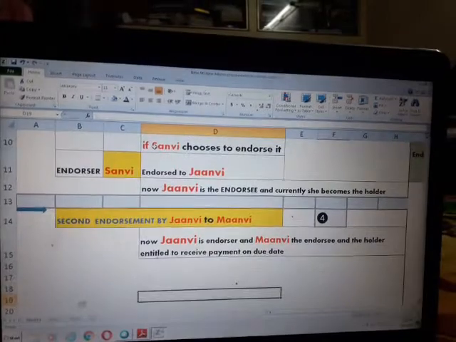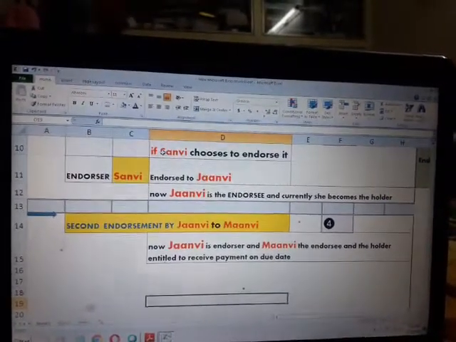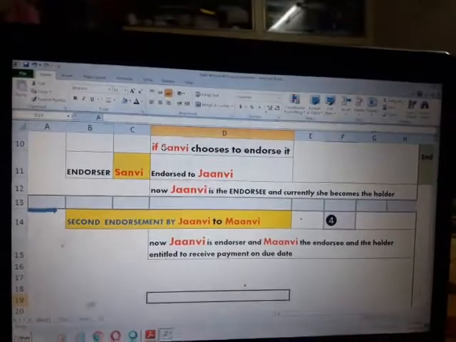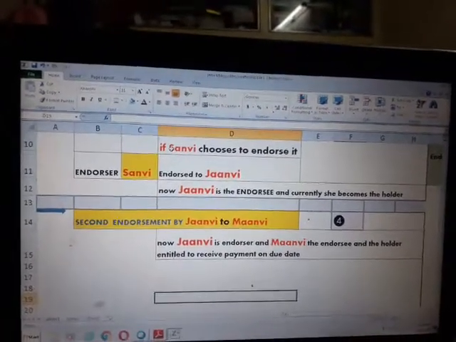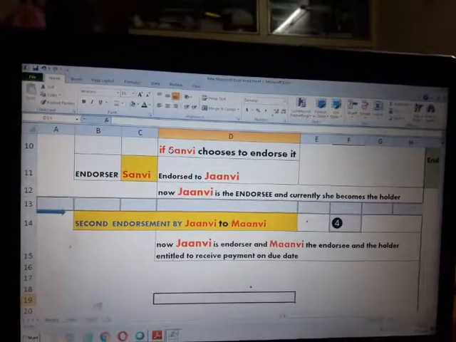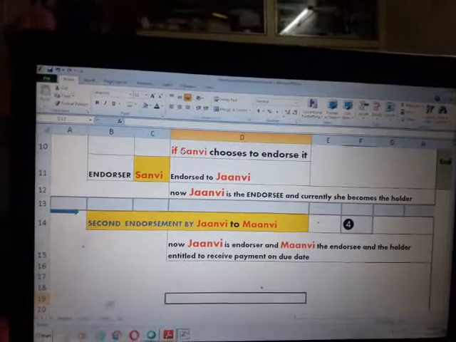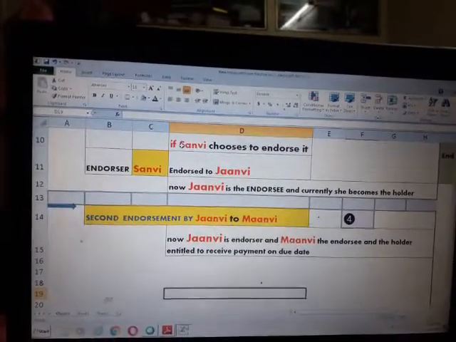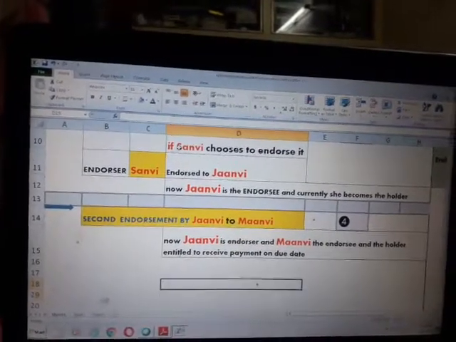Now again, Janvi has two options. She can either retain this instrument and collect the money herself on the due date, or she can endorse it further to anybody else. In my example, Janvi has endorsed it to Manvi. So now Janvi becomes the endorser and Manvi becomes the endorsee. And now Manvi is also the holder and she is entitled to receive it on the due date.